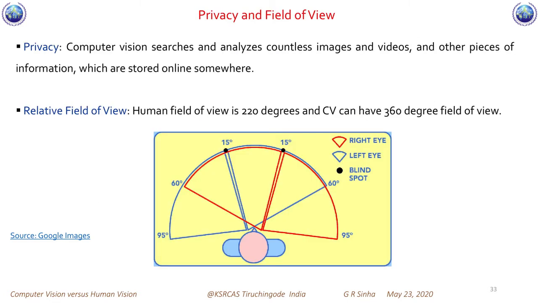Look at the field of view. There are studies which suggest that the human field of view is a maximum of 220 degrees. We can see the world in a maximum span of 220 degrees. Whereas computer vision can have rotatory cameras and rotatory sensing devices, and it can capture the entire world in 360 degrees, all the directions, whereas human eyes have limitations.